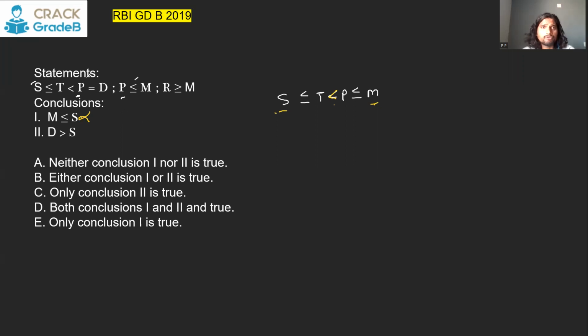T and S. For T and S, there is only one train and there is no contradiction. So this sign will prevail. T will be greater than S. That is a true conclusion. So only two definitely follows. There is no question of either or neither. Only two is true will be the correct answer.